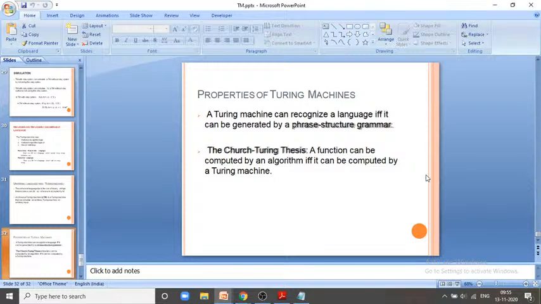There is no practical proof of that. It is basically a hypothesis because nobody has claimed that this hypothesis is wrong. Over the years it has been shown that whatever real life problem has been established by mathematicians over the world, all those problems are solvable by the Turing machine. And if the Turing machine solves it, then a computer also solves it, and if the Turing machine is not able to solve it, then a computer is not able to solve it.